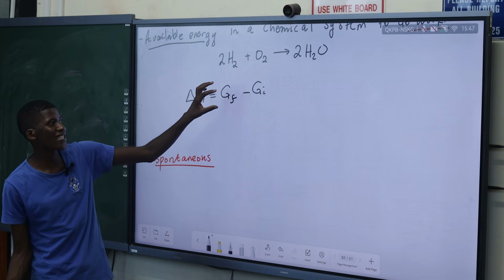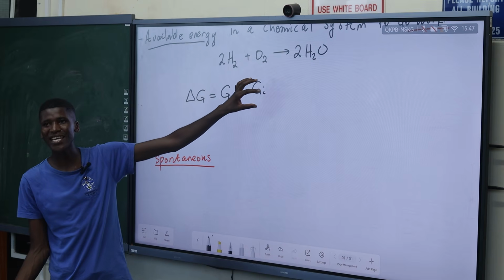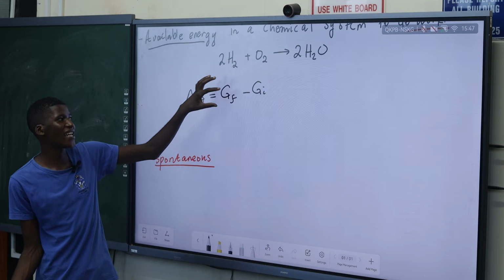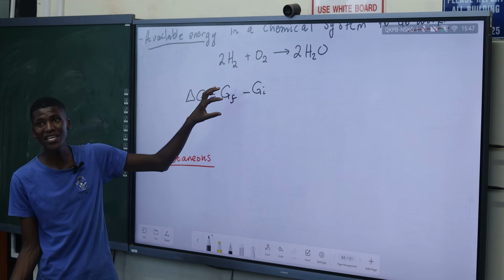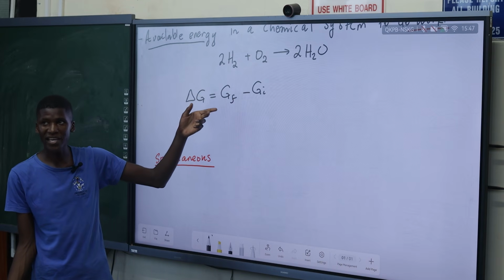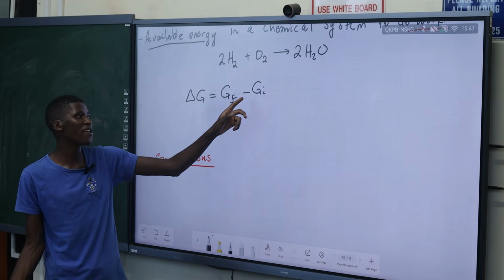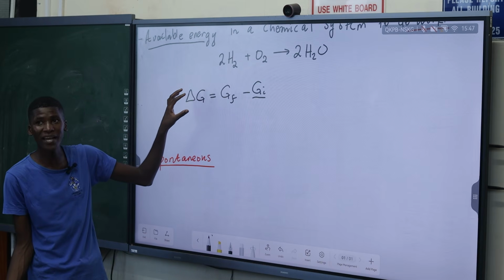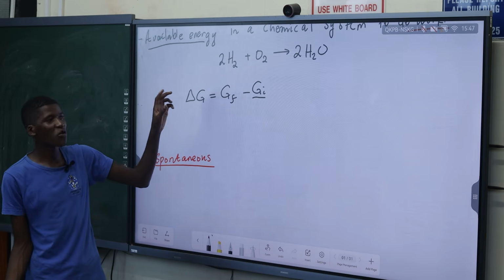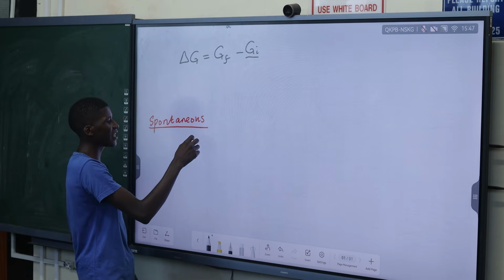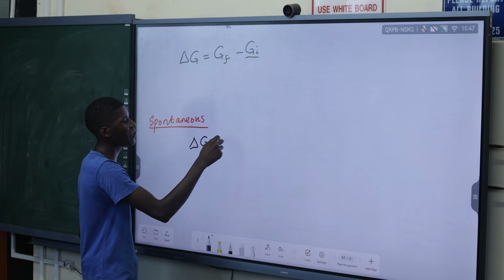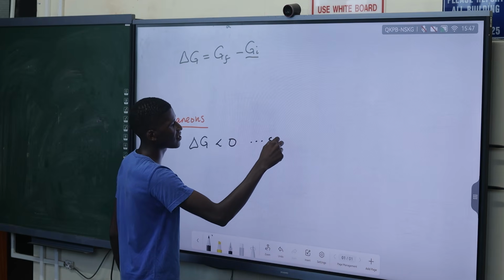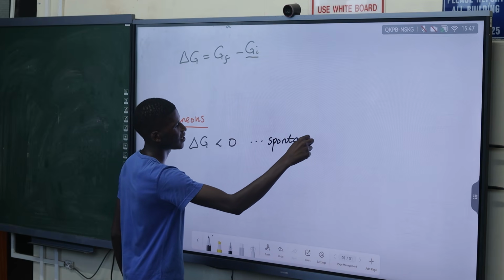Yes, so if it happens that your Gibbs energy at the beginning, the energy of the system at the beginning, is bigger than the energy that you have finally, it means the Gibbs energy change is negative. Just as a limit, if G initial is greater than G final, then delta G is a negative number. So basically, that represents a spontaneous reaction: if delta G is less than 0, we say that this is a spontaneous reaction.